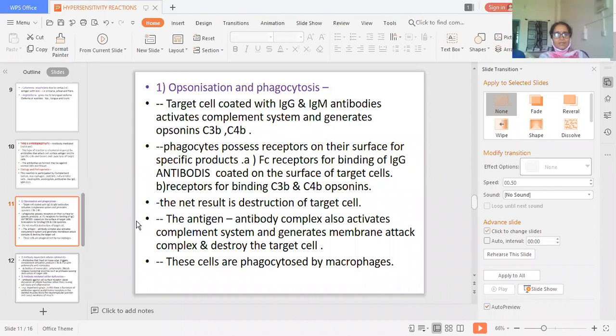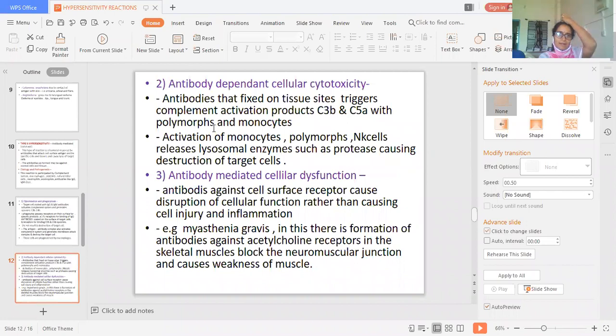Now the second reaction we discussed, that is antibody dependent cellular cytotoxicity. Here again opsonins take part, with the help of polymorphs and monocytes. They produce lysosomal enzymes which cause destruction of the target cell. And antibody mediated cellular dysfunction may cause impairment of function, or there can be stimulatory effects also.